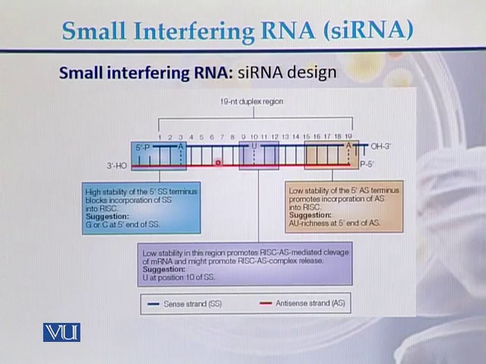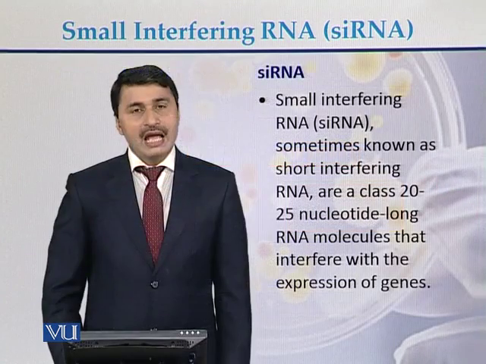Here is the diagram of the small interfering RNA, siRNA design, 19 nucleotides long. This region is the 5' region, and this is the 3-hydroxyl region. So this strand is called the sense strand and this strand is called the antisense strand of the siRNA.